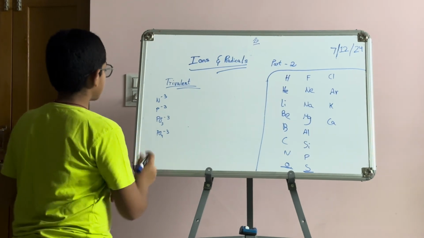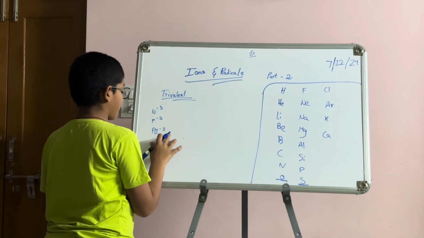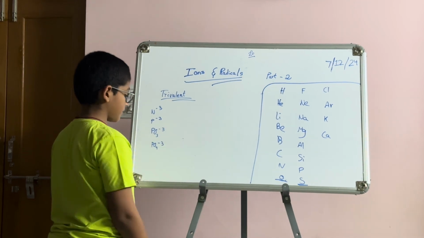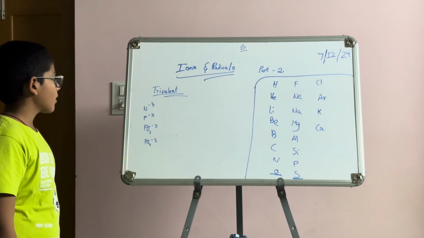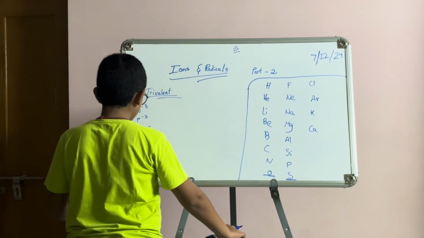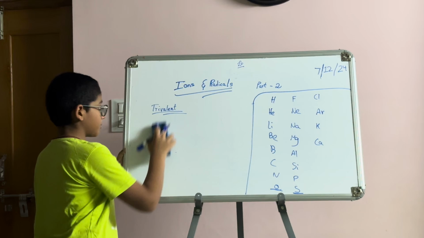This is nitride, this is phosphide, and this is phosphate. These are the trivalent ones, and more are there. Now let's go for the crisscross method.